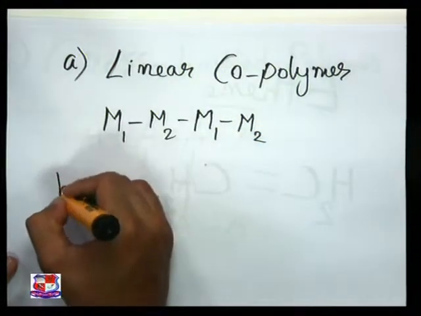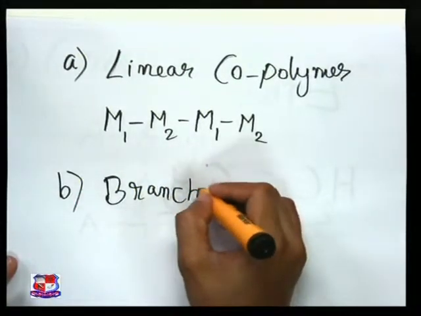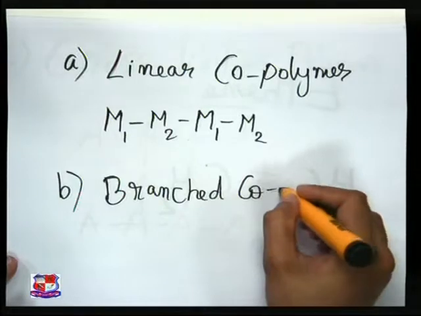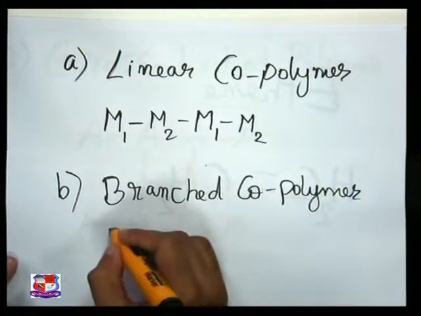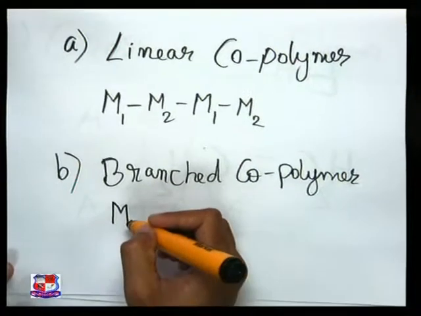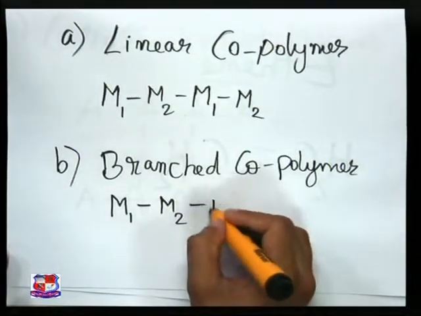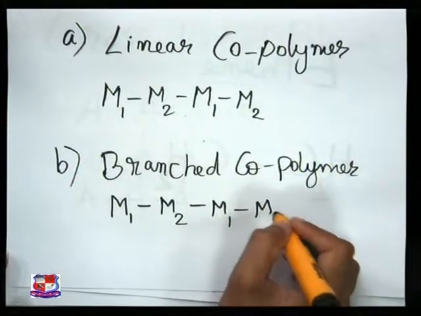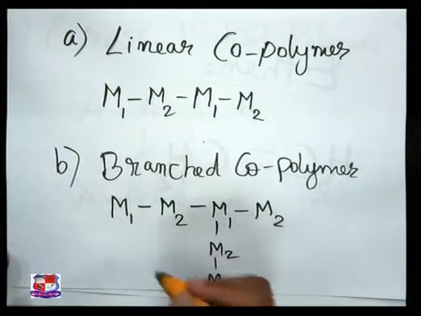But if I want to draw a branched copolymer, then we can see it is going to be something like this. If you see here, M1, M2, M1, M2, then branches will be there, M2, M1 like this.